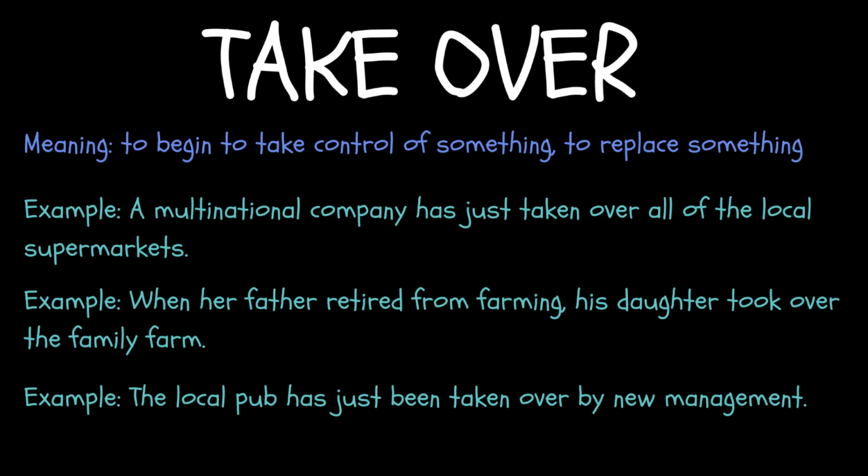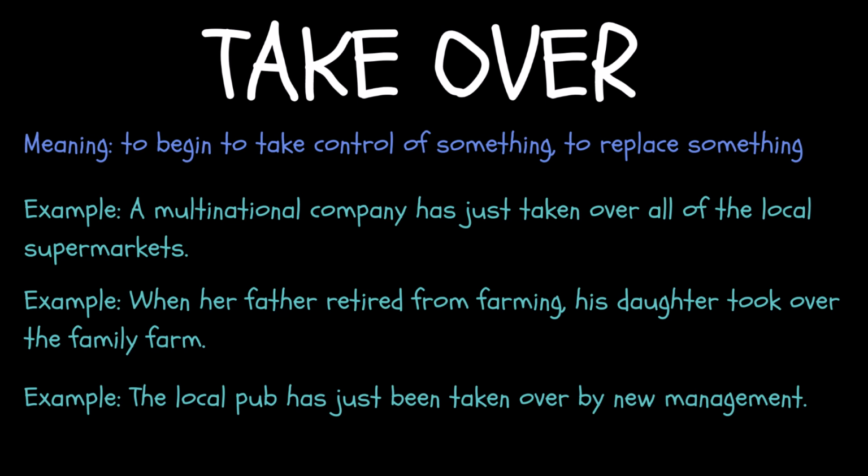Another example could be when he retired from farming, his daughter took over the family farm. So he ran the farm, he was in charge of the farm until he decided to retire, and then his daughter took control of the family farm.